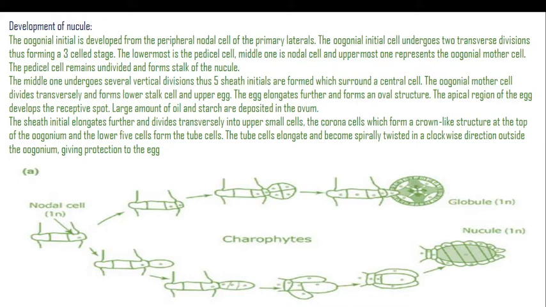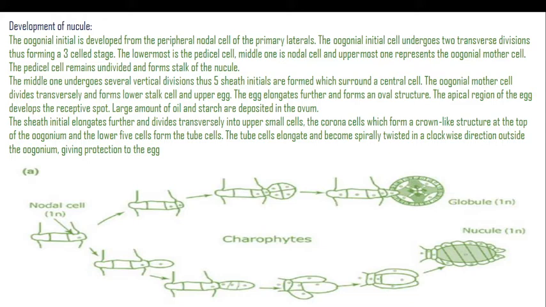The egg elongates further and forms an oval structure. The apical region of the egg develops the receptive spot. A large amount of oil and starch is deposited in the ovum. The sheath initials elongate further and divide transversely into upper small cells, the corona cells, which form a crown-like structure at the top of the oogonium, and the lower 5 cells form the tube cells.